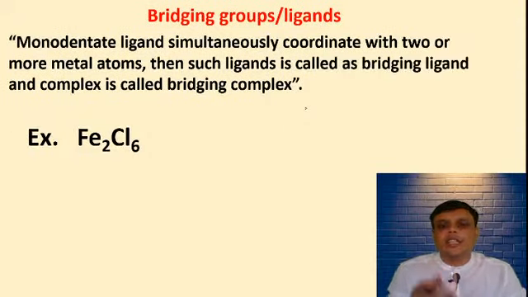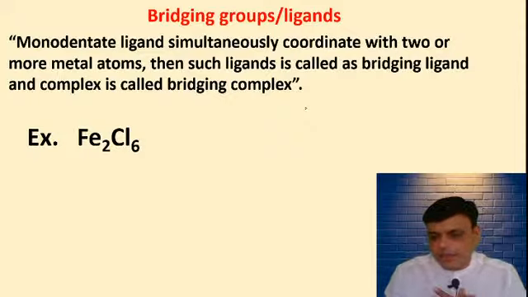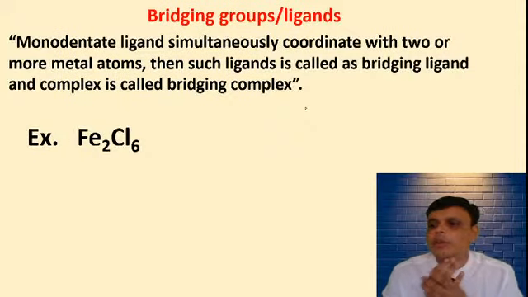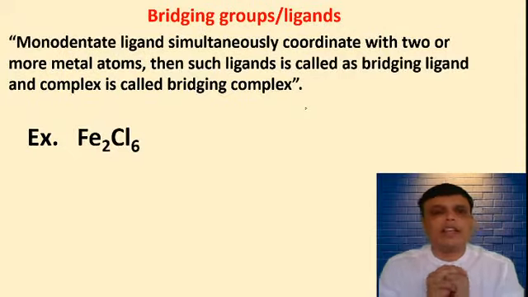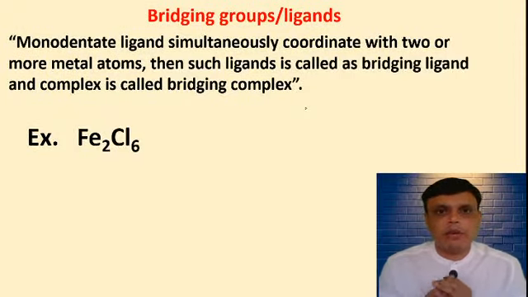Next point is bridging group or bridging ligand. Write down the name of the next point. Bridging group or bridging ligands.